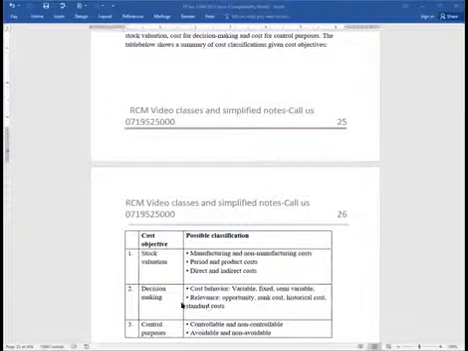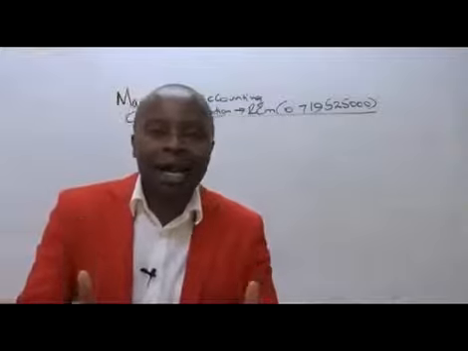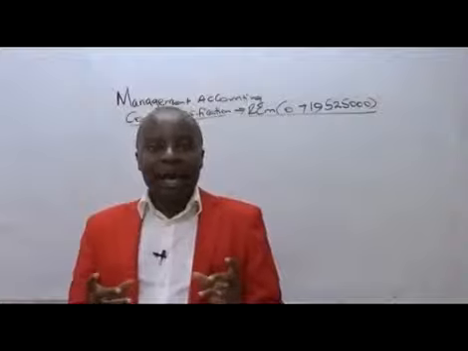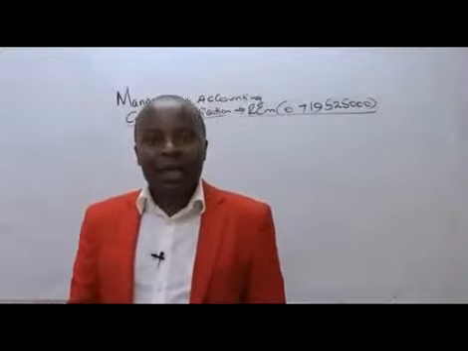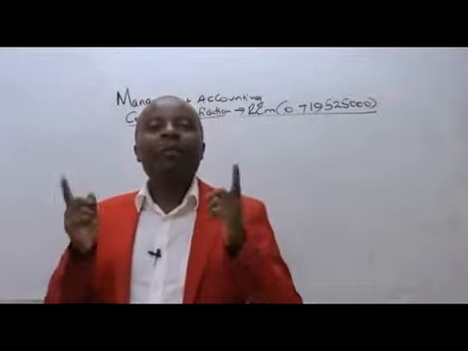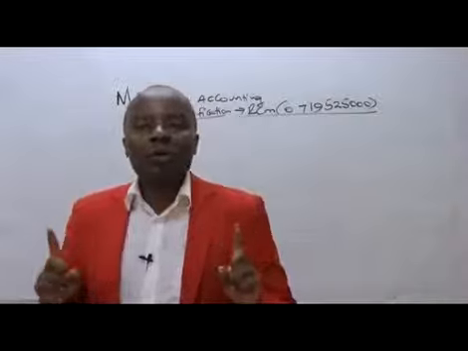Then we have a cost objective. Our cost objective is to control. If it is to control, then we shall be having our cost classifications being controllable and non-controllable. As we shall be seeing, controllable costs are those costs that are at the arm's length of management. So the management has a say over them. The management must authorize, so they are in authority. They are able to influence controllable costs.